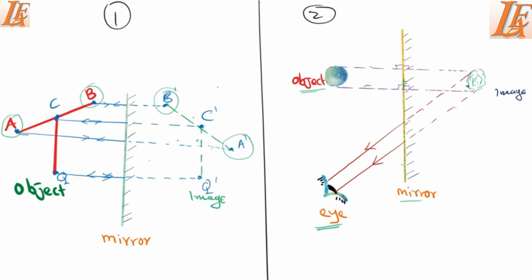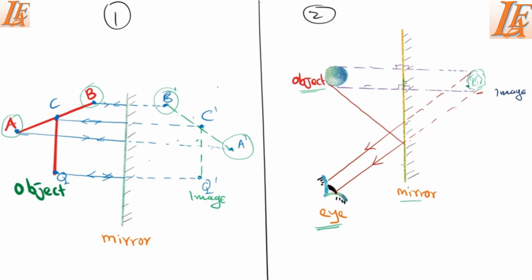But now the question is, does this light really come from the image? No, this light came from the object and got reflected from the mirror into the eye. So we now have to connect a ray which is coming from below the image. This ray will get connected to the ray coming from below the object.